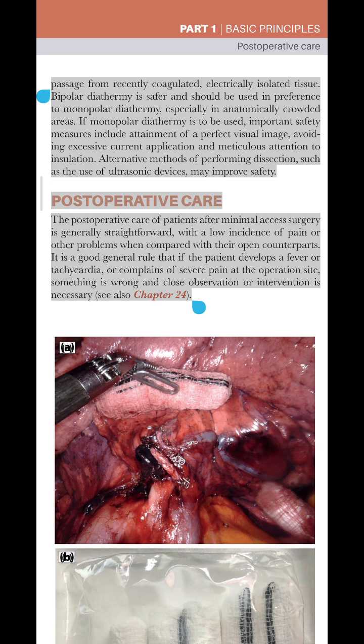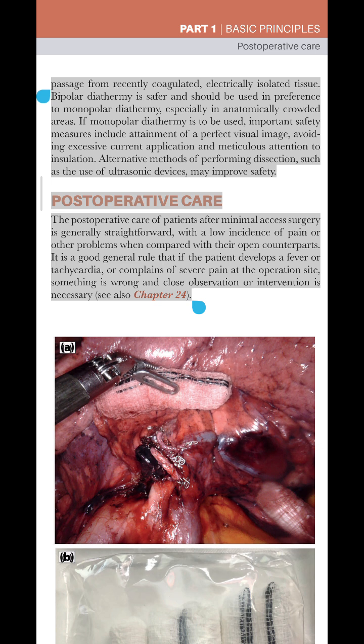Bipolar diathermy is safer and should be used in preference to monopolar diathermy, especially in anatomically crowded areas. If monopolar diathermy is to be used, important safety measures include attainment of a perfect visual image, avoiding excessive current application and meticulous attention to insulation. Alternative methods of performing dissection, such as the use of ultrasonic devices, may improve safety.